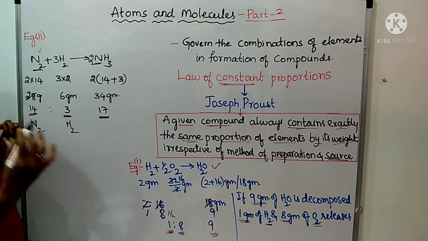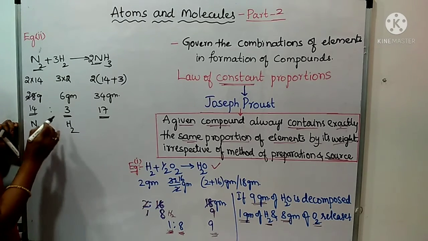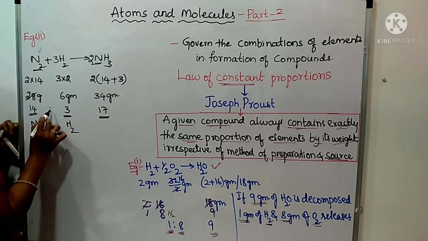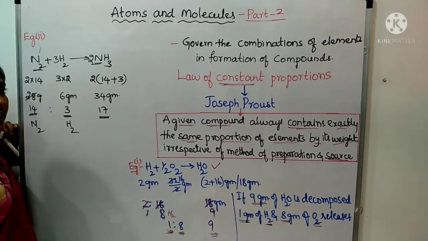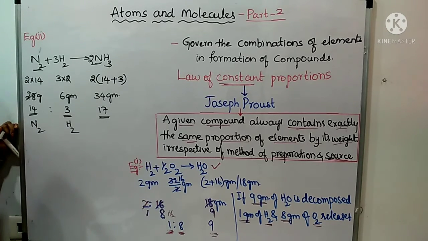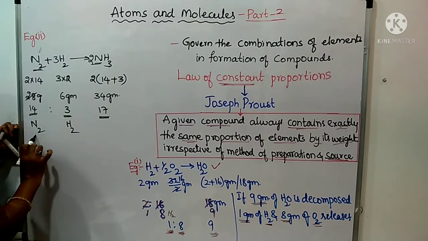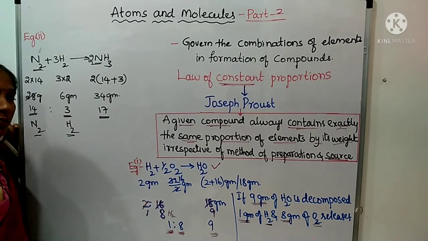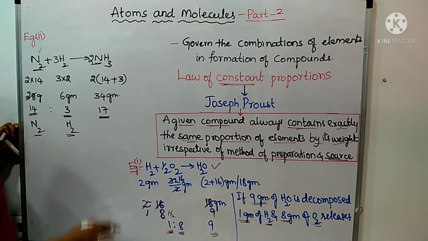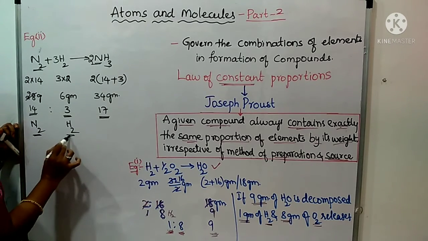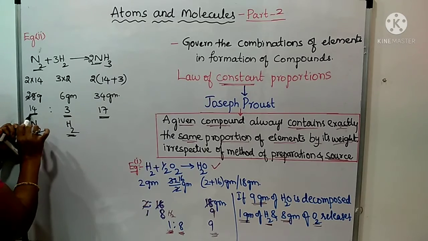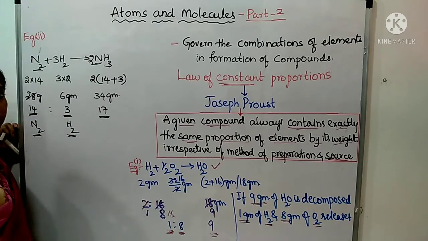In whatever way you prepare it, the ratio will be the same, whether it occurs naturally or is prepared in the laboratory. The ratio of nitrogen to hydrogen will be exactly the same, that is 14:3.